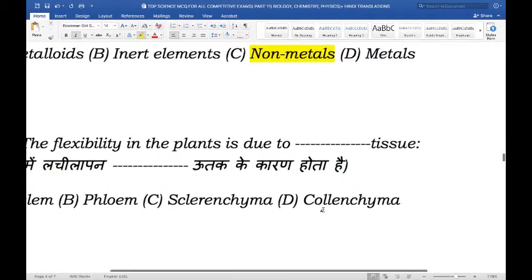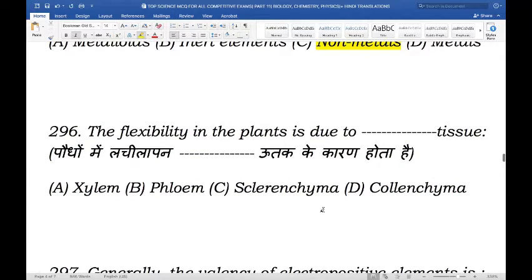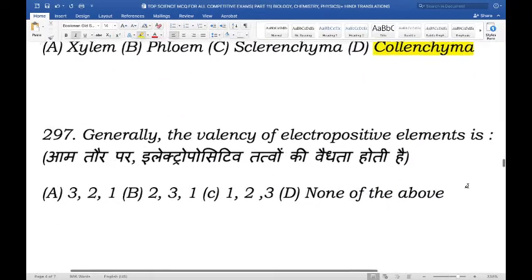Next question. The flexibility in plant is due to blank tissue. So the ability for plants to be flexible, is it due to xylem, phloem, sclerenchyma, or collenchyma? And the right answer here is collenchyma. Collenchyma tissue is present in leaf stalk below the epidermis and provides mechanical support to plants. Moving on to the next question.